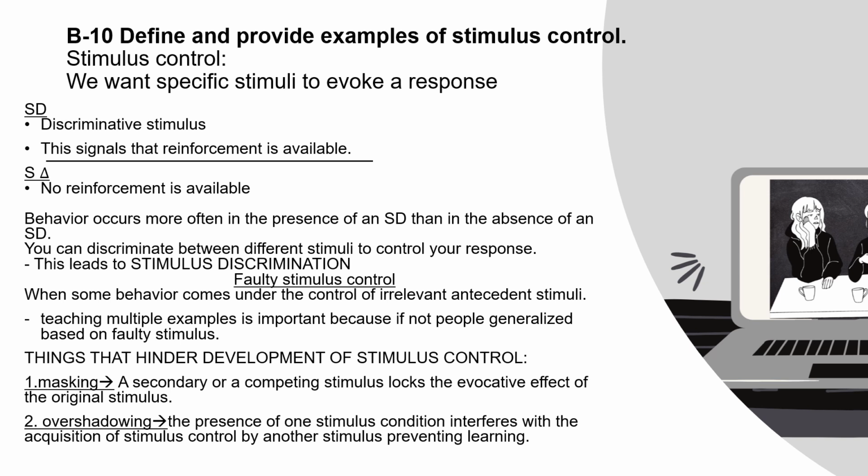Now, what happens when we have faulty stimulus control is when some behavior comes under the control of irrelevant antecedent stimuli. So teaching multiple examples is important because if not, people generalize based on faulty stimulus. The things that hinder development of stimulus control are masking and or overshadowing. Masking is a secondary or a competing stimulus that blocks the evocative effect of the original stimulus, and overshadowing is the presence of one stimulus condition that interferes with the acquisition of stimulus control by another stimulus, preventing learning.